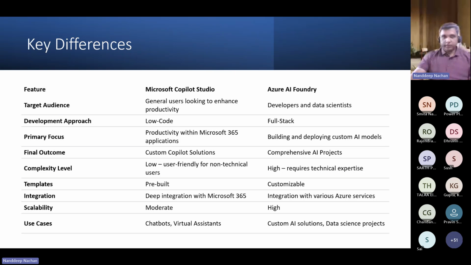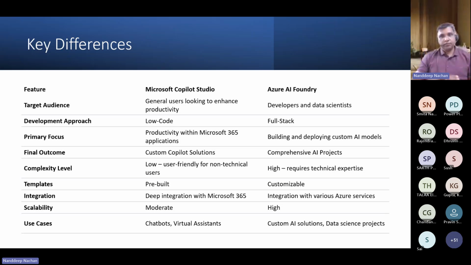So when it comes to choosing between Microsoft Copilot Studio and Azure AI Foundry, ultimately it depends on your specific needs and objectives. If you are looking for a productivity tool that can enhance everyday tasks within the Microsoft 365 suite, in that case, Copilot Studio is an excellent choice.